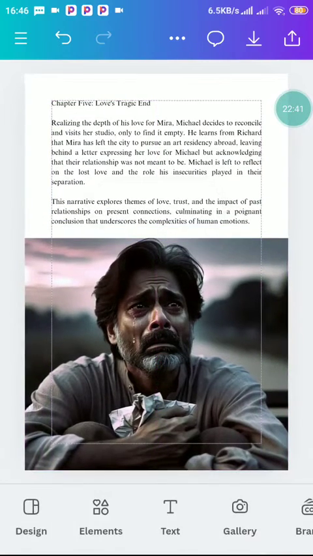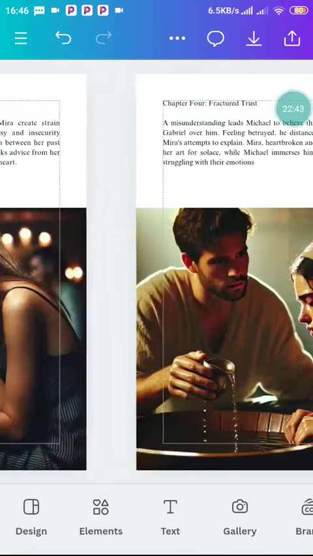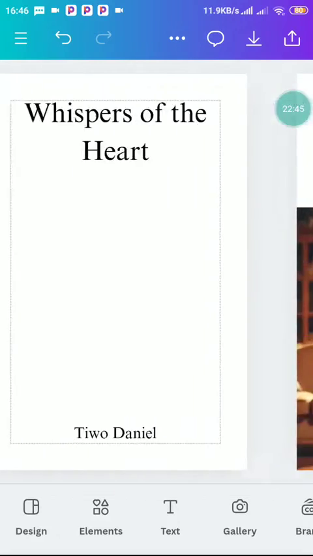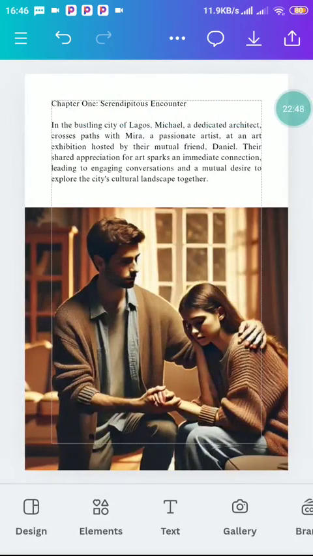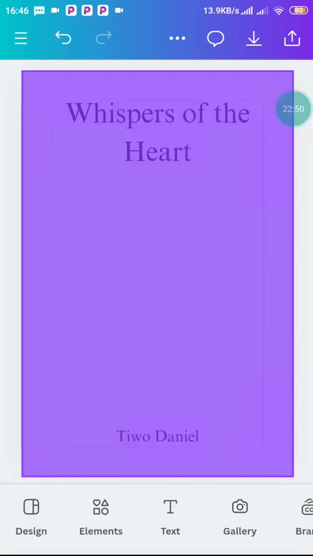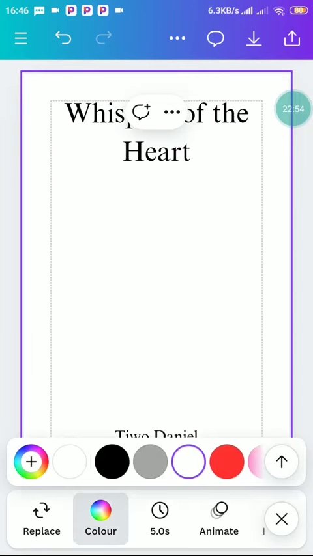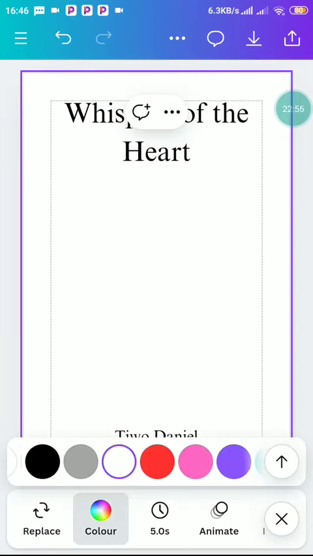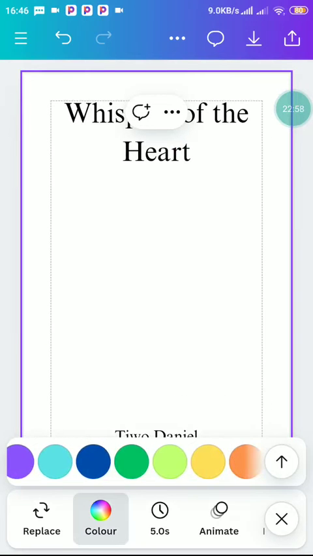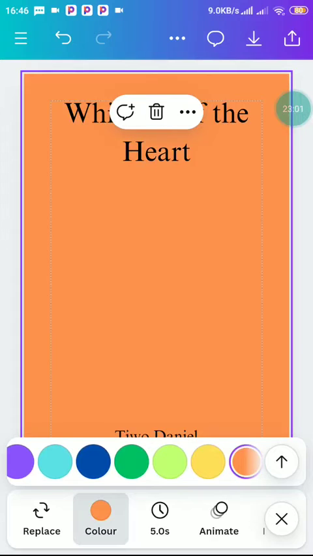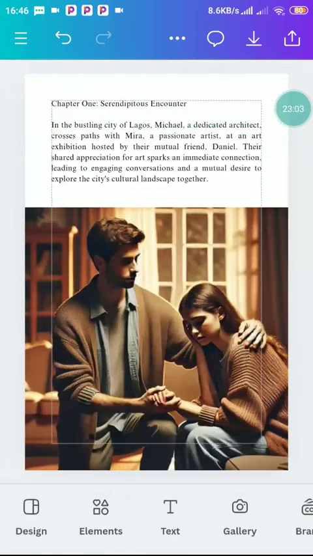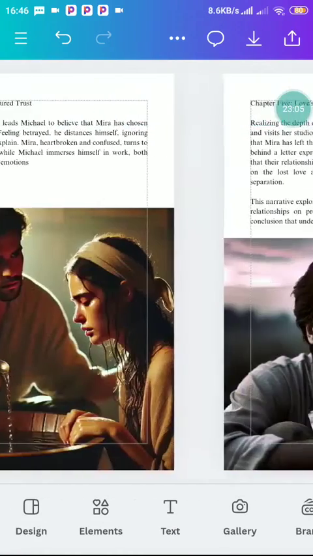So it's now okay. So the next thing we're going to do, let's just change the color of a title page to something beautiful. Now let's just add it to brown. So okay, it's okay like this. So this is our ebook now.